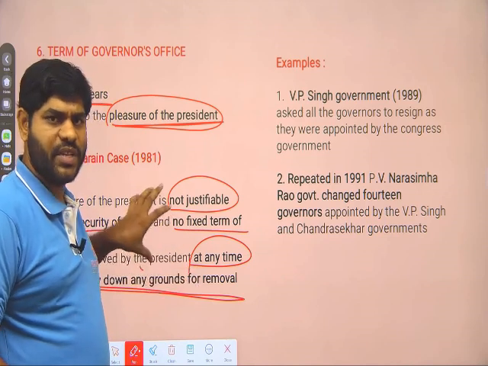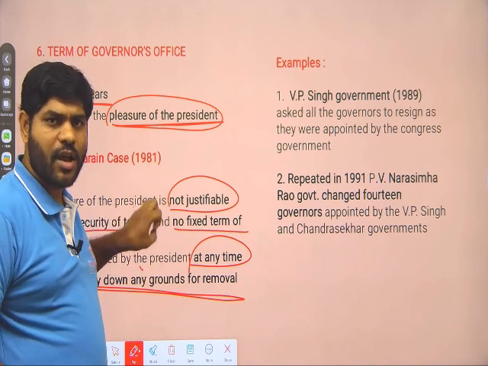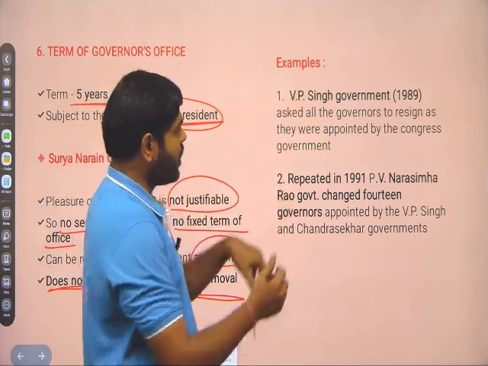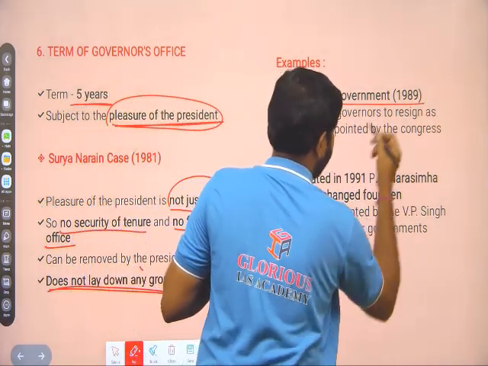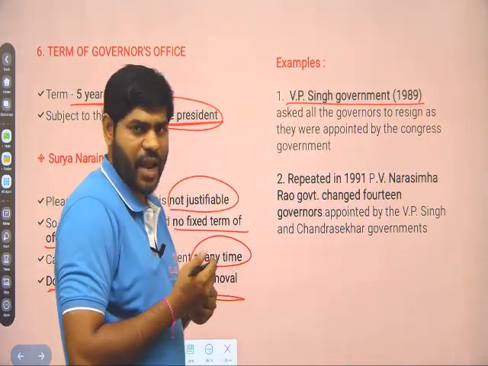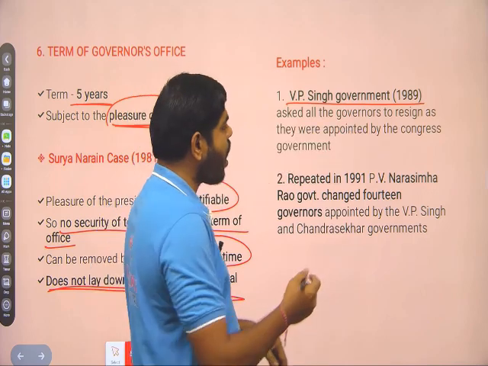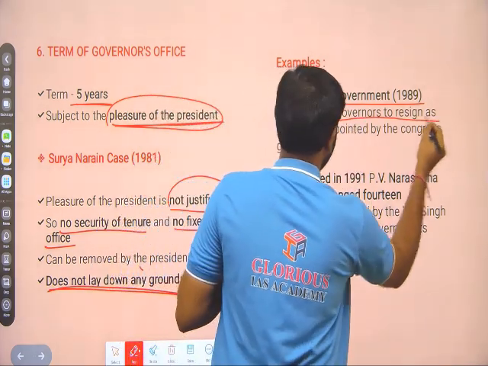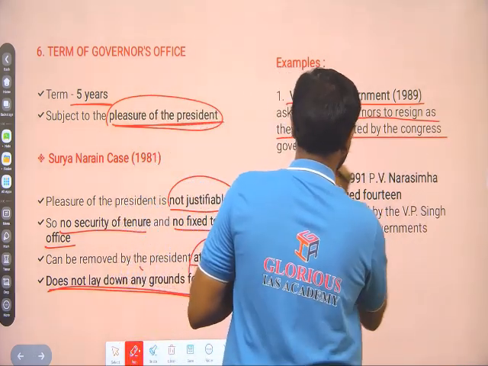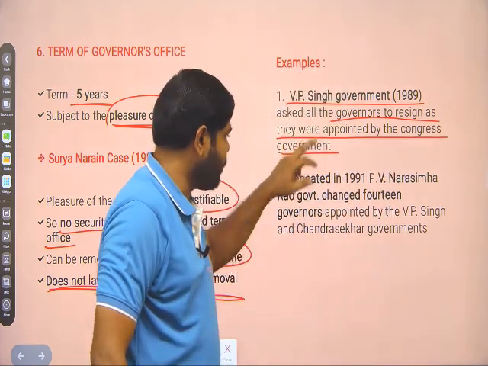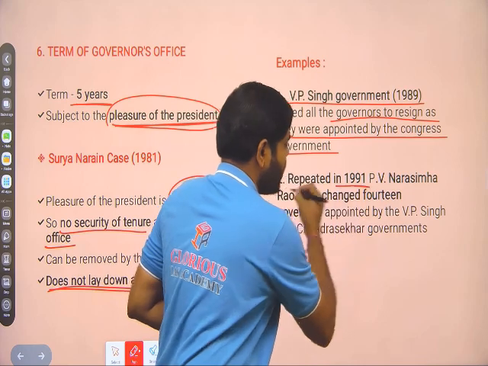Using this facility provided by the Constitution, the VP Singh government in 1989 asked all governors to resign, as they had been appointed by the Congress government. The same was repeated in 1991.